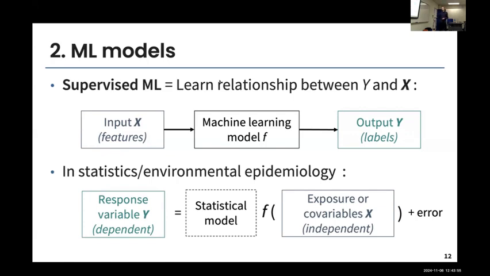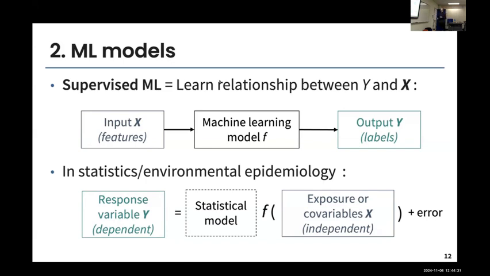So we have the response variable or the dependent variable Y. We have a statistical model. We have the exposure or covariables, and then we have an error term. There are two main differences here between supervised machine learning and statistical models. The first one is that the model in statistics is a fixed model. We can think it's a linear effect or a nonlinear effect, but the structure is not going to change. While in machine learning, we're also learning the model. So we don't really know what type of model we're going to end up with.